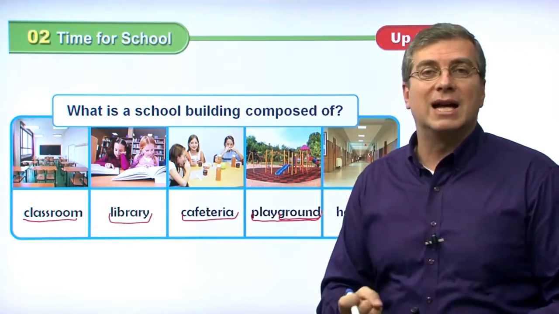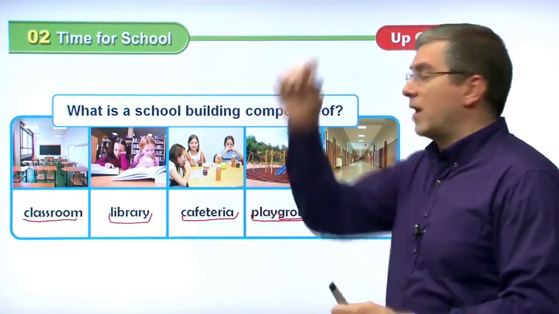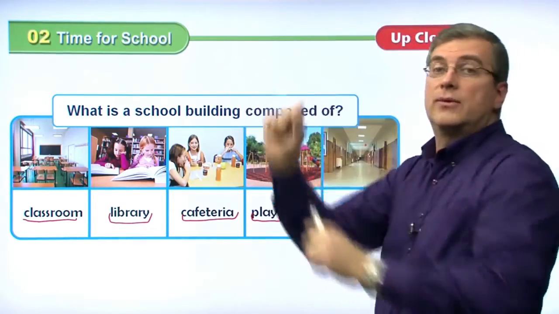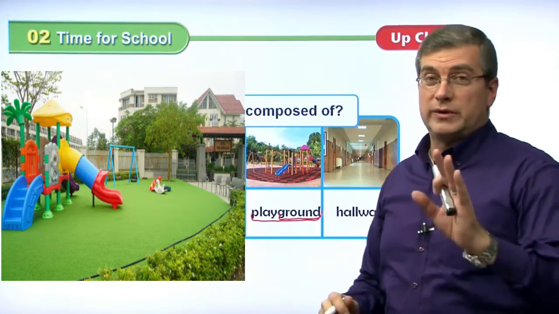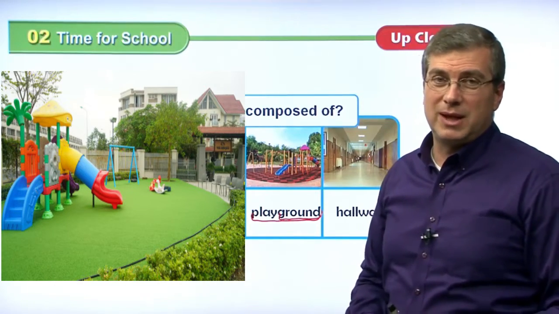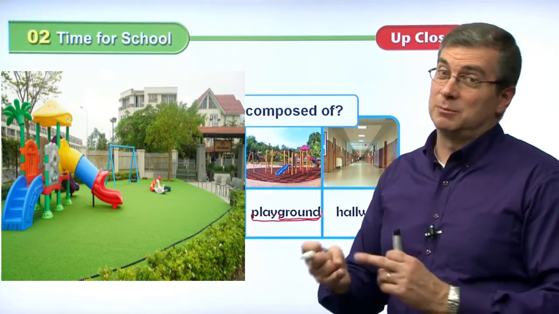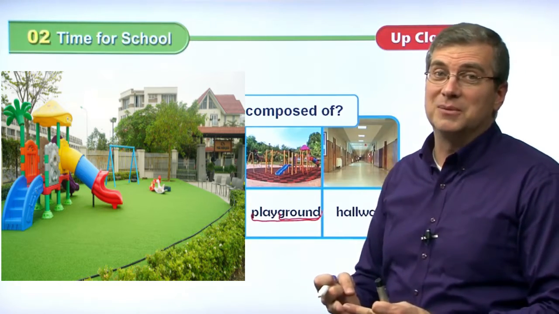You have slides, you have swings, you have bars that you can swing off of. There are many types of things that you can do at the playground. Of course, be nice to everybody on the playground. It's your responsibility to play safe and to play fair, right?